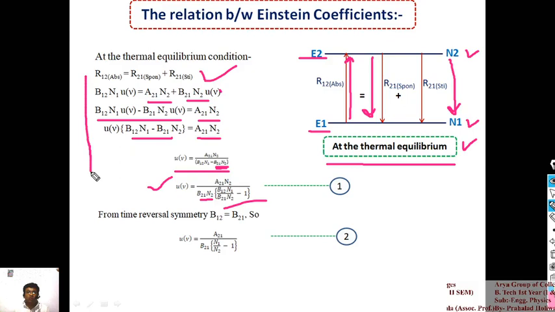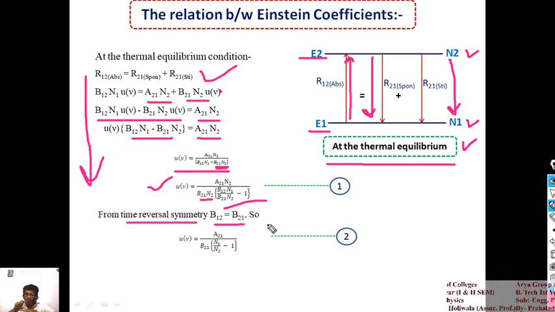Got my point? Now here I am taking one condition, which is called the time reversal symmetry condition: B12 is equal to B21. Time reversal symmetry condition means B12 is the absorption coefficient from the lower energy level to the higher energy level, so that is the absorption process.